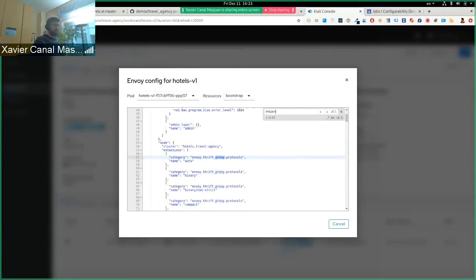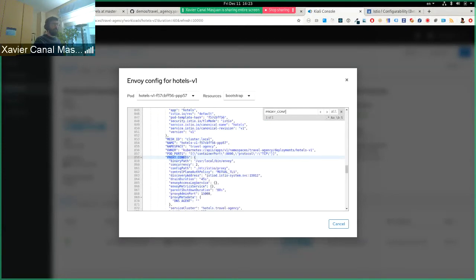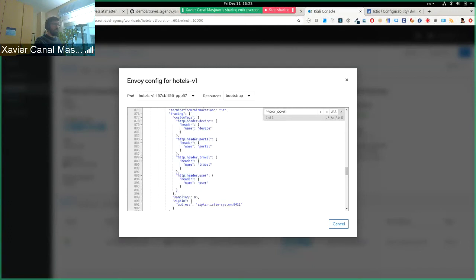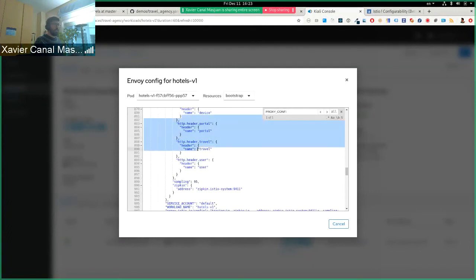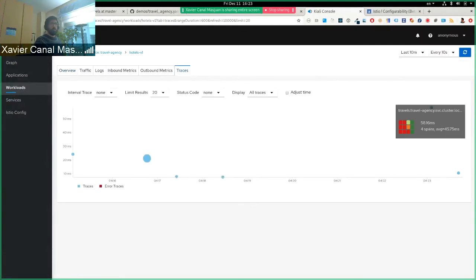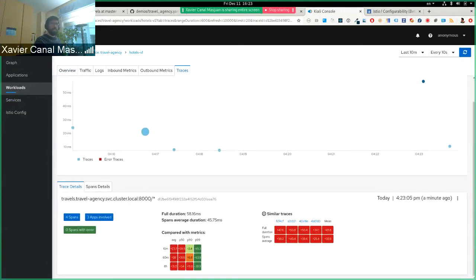Okay. And let's see if the changes have been applied. And yes, we still have the headers, the custom tags we mentioned, and also the Zipkin address registered in the Envoy. So this specific Envoy is properly configured for registering the traces. Let's see if we have traces now. And yes, after some time, we've added the new traces, and we see that everything at least is registered.